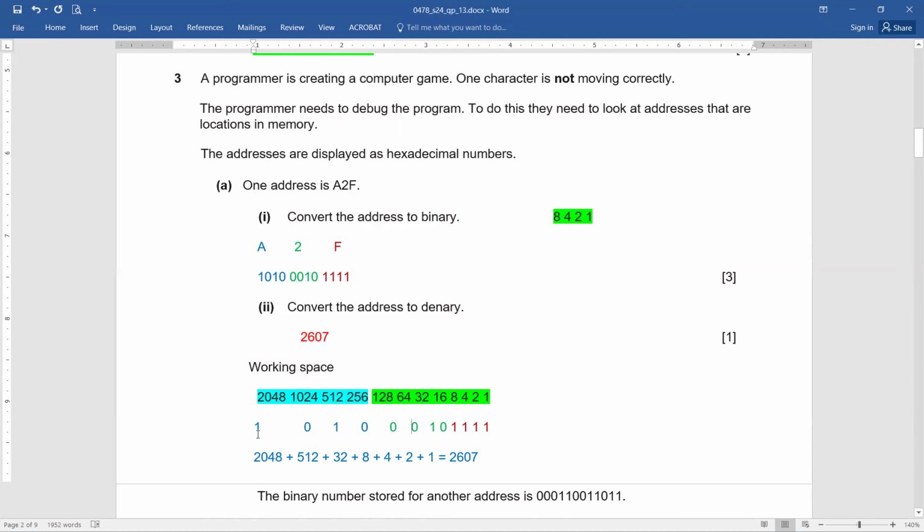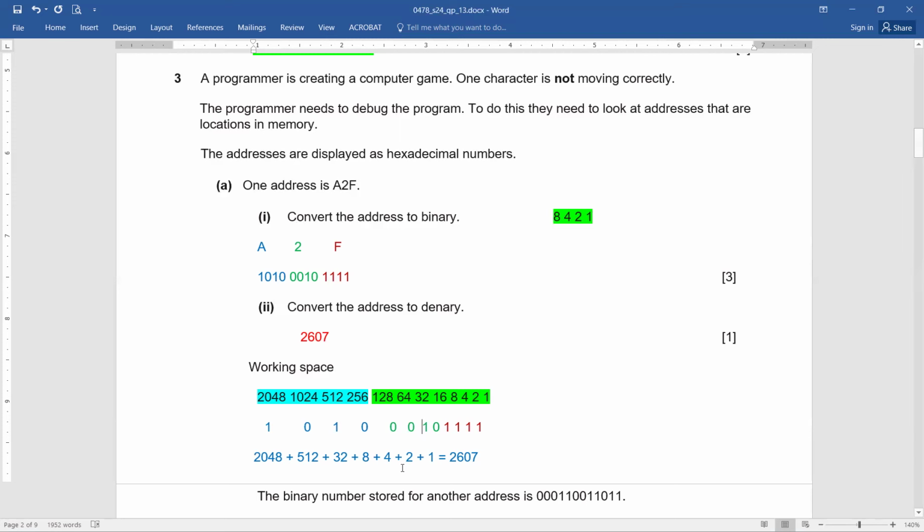So we simply added all the values that have a 1 here, and you can see for yourself that this will give you the right answer in such a short span of time, isn't it? 2048 plus 512 plus 32 plus 8 plus 4 plus 2 plus 1. And in this manner, what you obtain is 2607. Easy?